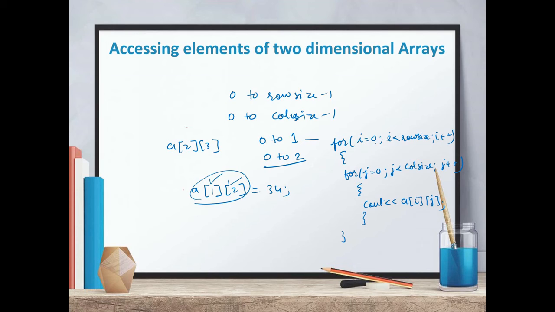So first of all, the value of i will be 0, j will be 0, so a00 will be displayed. Fine. Then what will happen? j will be incremented, so it will become a01. Okay, so a01 will be printed. It will go up to column size, and when all those values are printed, then i will be incremented, then it will print a10, a11, and so on. In this way, all the values of this two-dimensional array will be printed.